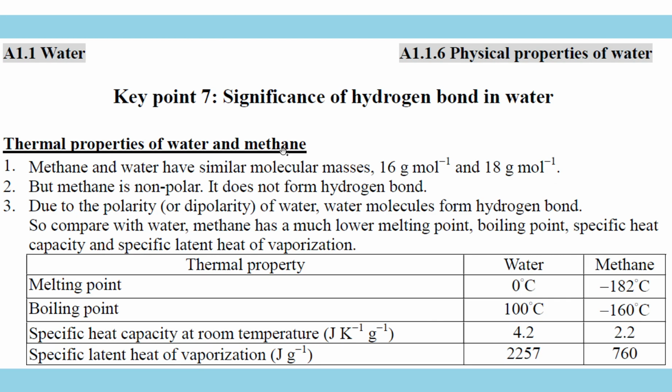Methane is CH4, but methane is non-polar. Water and methane have similar mass, okay? 16 grams and 18 grams, similar molecular mass, okay? But methane is non-polar. So everything for methane is low. Everything. Melting point, boiling point, specific heat capacity, specific latent heat of vaporization, everything is low. It can be explained by one thing. It is non-polar. It doesn't form polar bonds. Water is polar, strongly polar, and forms hydrogen bonds. Okay, that's the difference, okay? Remember it.